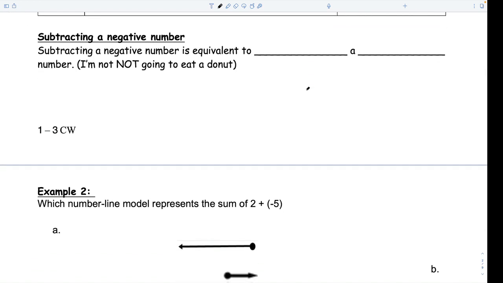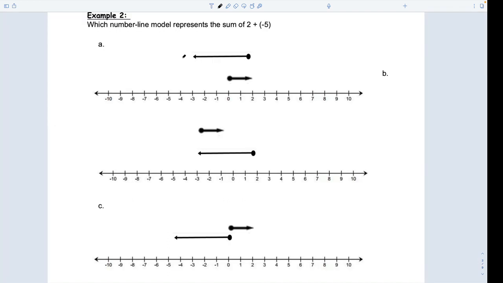Subtracting a negative number is equivalent to adding a positive. Subtracting a negative number is the same as not doing something. It's the same as adding a positive. If I'm not eating a donut, you betcha I'm eating a donut. I might even not eat 12 donuts. Looks weird, but it's actually just what we did. Hand down, unless it's a question about the other thing.